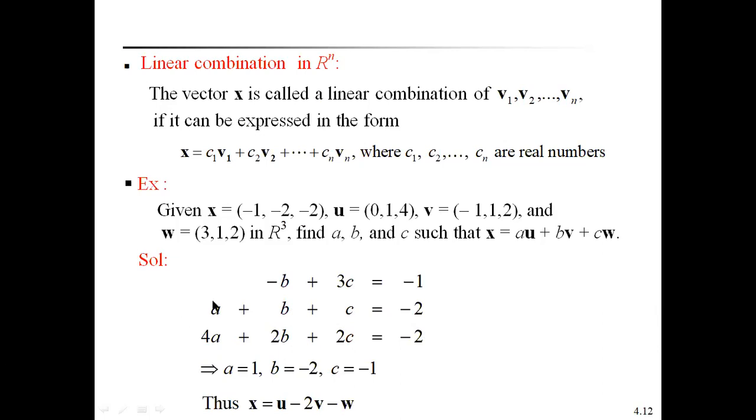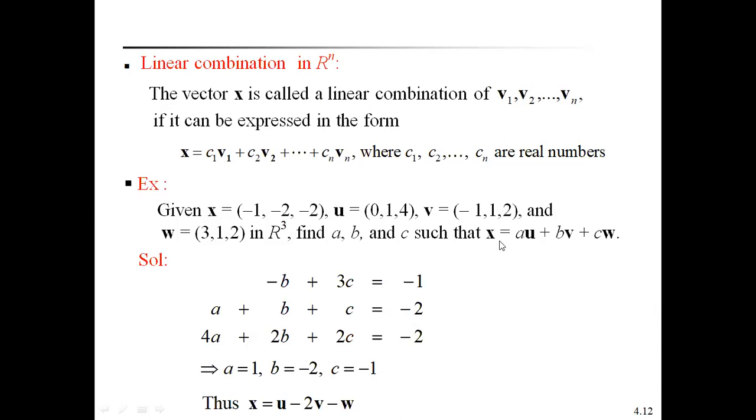So, simple procedure. You already know how to find the a, b, c values with three equations given and three variables. You know this already from lower classes. Therefore a equal to 1, b equal to -2, c equal to -1.